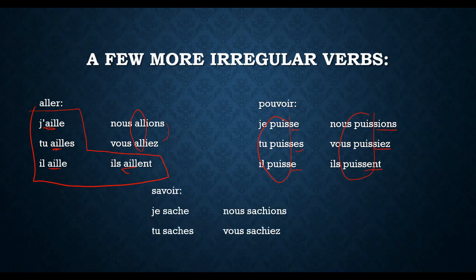And then my last verb for this slide is going to be savoir. Again, totally irregular. We have que je sache, que tu saches, qu'il sache, que nous sachions, que vous sachiez, qu'ils sachent. So again, we have our endings of E, ES, E, IONS, IEZ, ENT. But then, like I said, we've got this weird stem of sach. And if I want to say, hey, you need to know this by tomorrow, or I want you to know this by tomorrow, well, then again, that's going to be subjunctive, and that's going to be savoir. So it's going to be sache. Okay, and that is it.